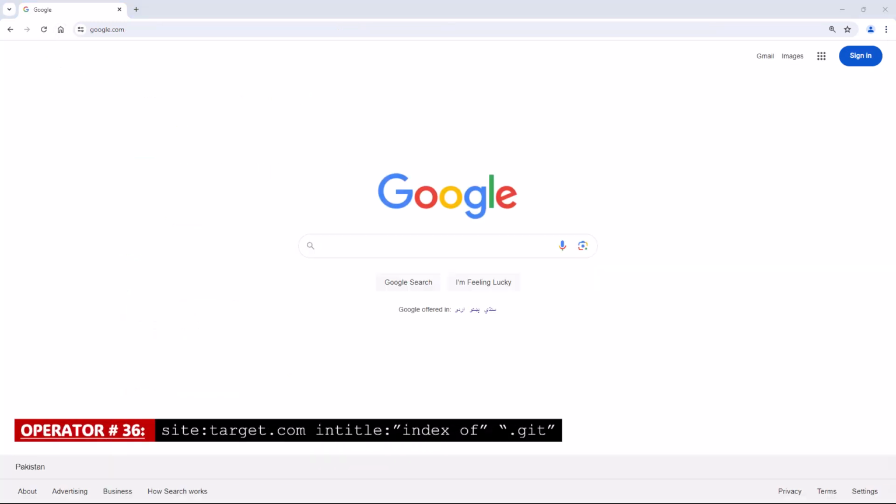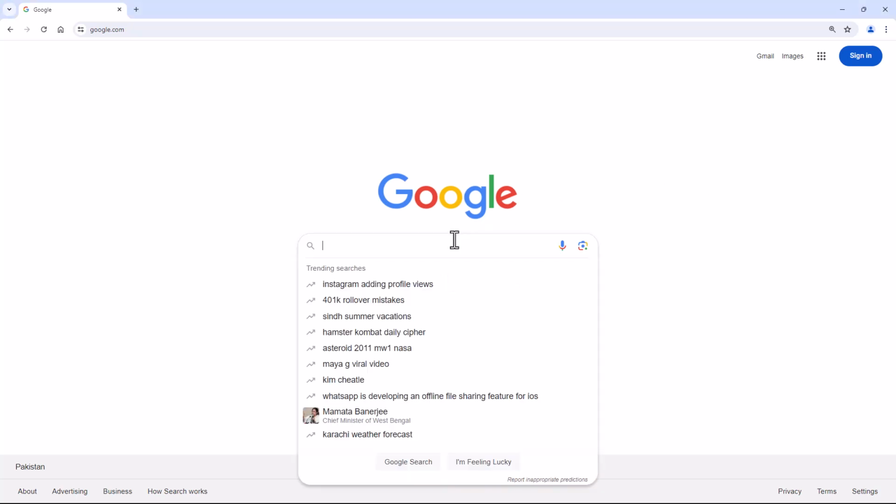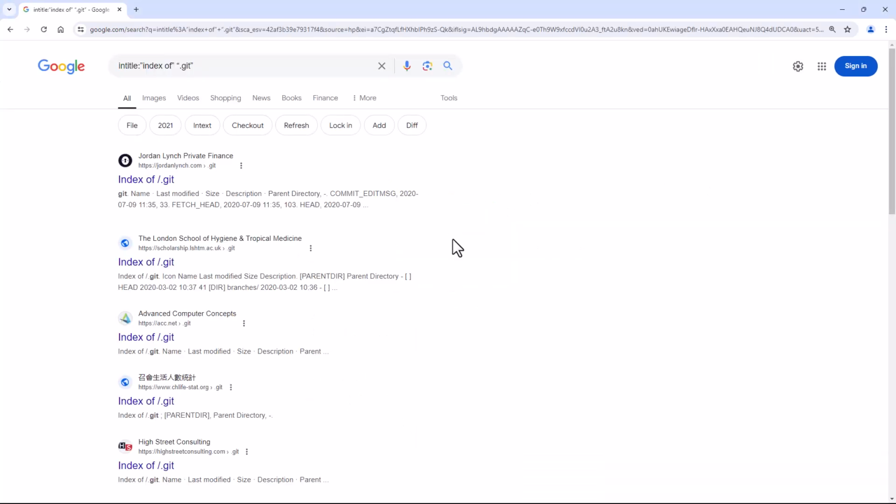Operator number 36. This Google dork will search for Git directories on a website, which may contain sensitive information such as passwords or access tokens. Along with your target, with the combination of in title, just search, and there you will find all the passwords and sensitive access tokens.